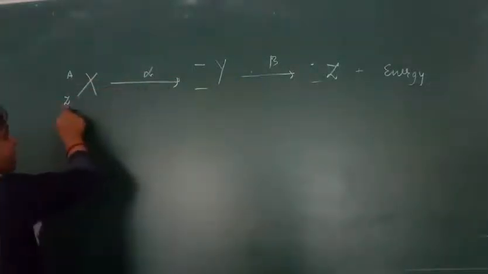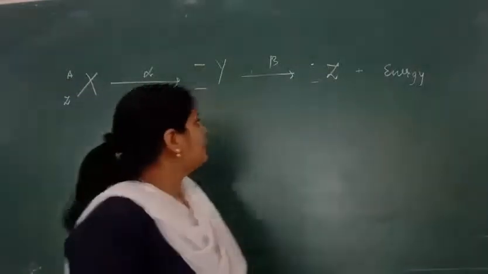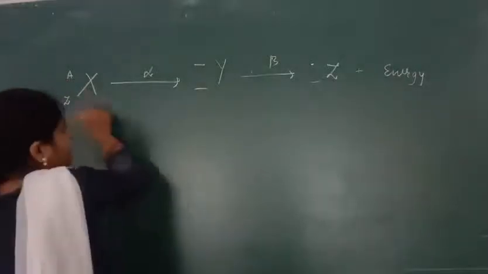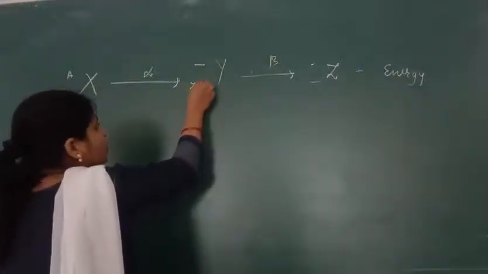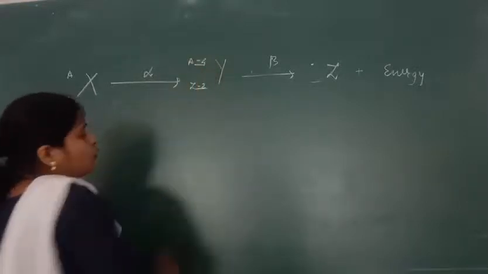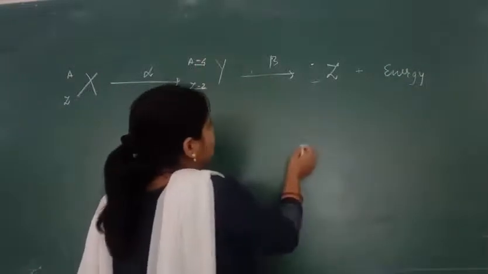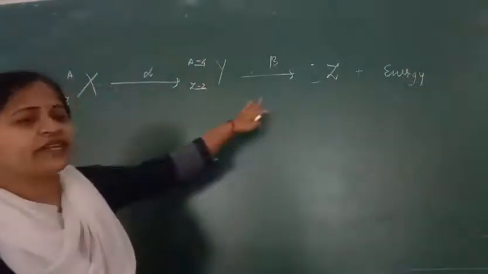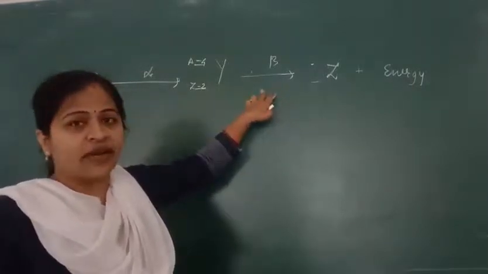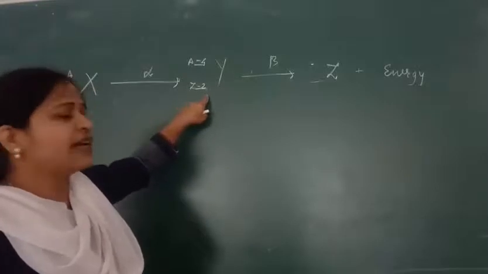If an alpha particle comes out from the parent nucleus, we get atomic number Z minus 2 and mass A minus 4. Next, when the beta particle comes out, there will be an increase in its atomic number, so the atomic number becomes Z minus 1 for this question.